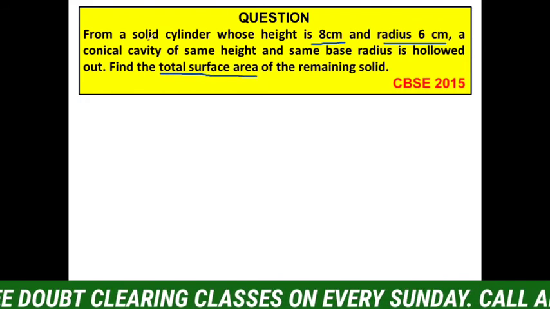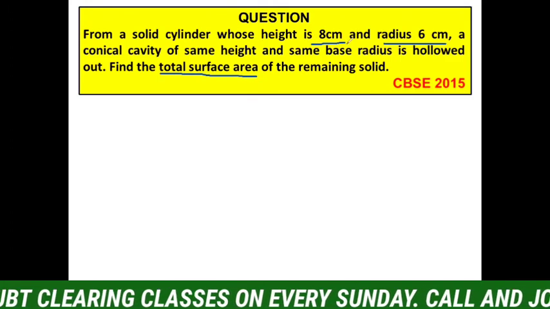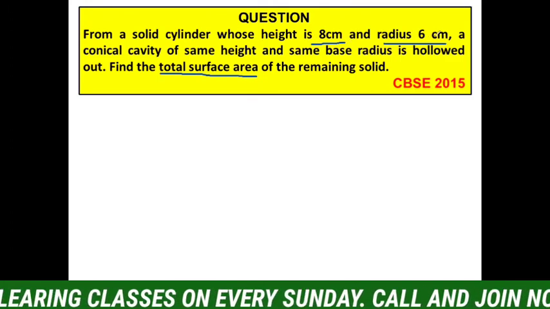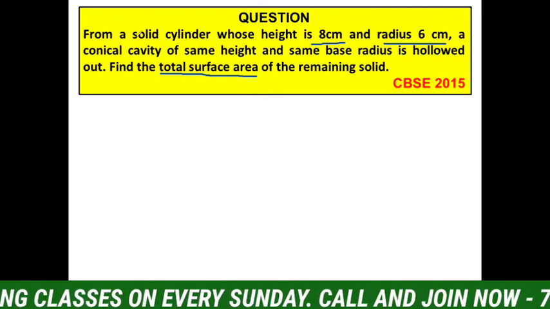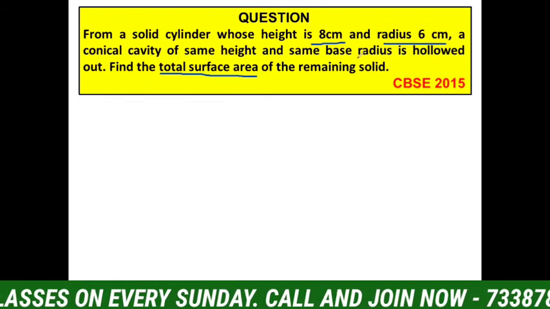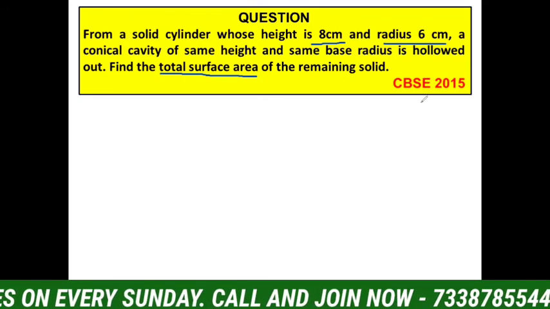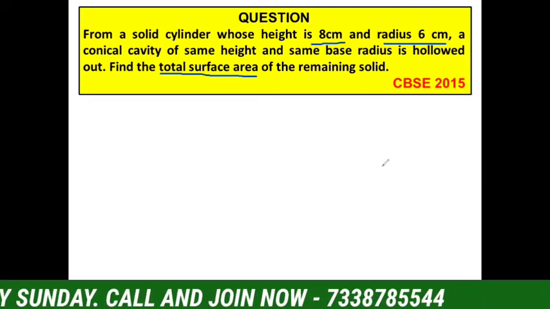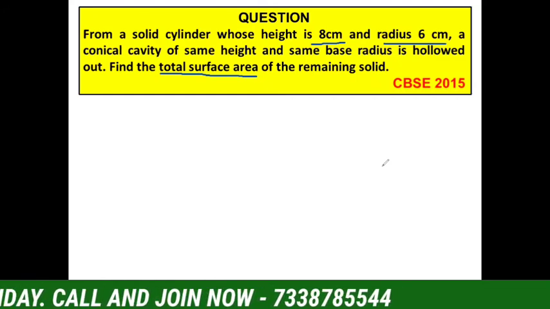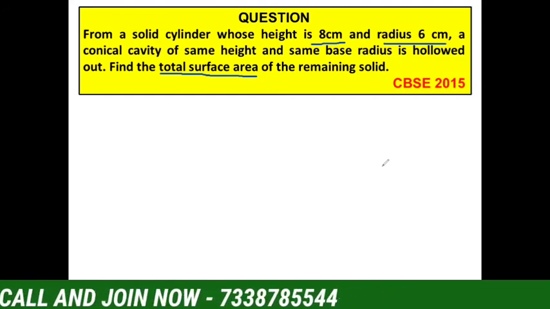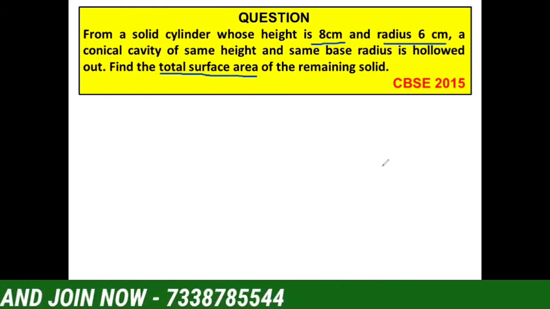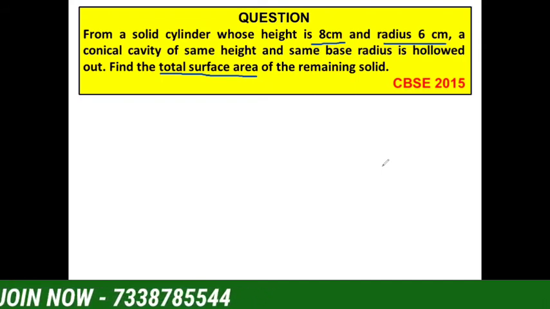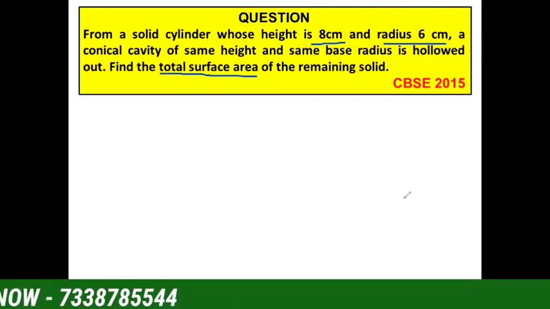So a solid cylinder whose height is 8 centimeter and radius 6 centimeter, a conical cavity of the same height and same base radius is hollowed out. We need to find out the total surface area of the remaining solid. So we are taking out a cone from a cylinder. The remaining part, whatever is left, we need to find the total surface area of that remaining solid. So let us solve this question.